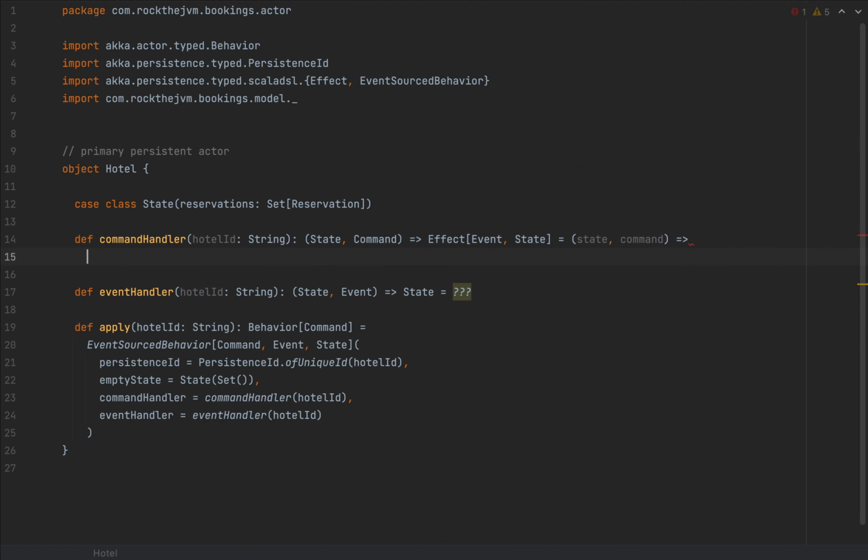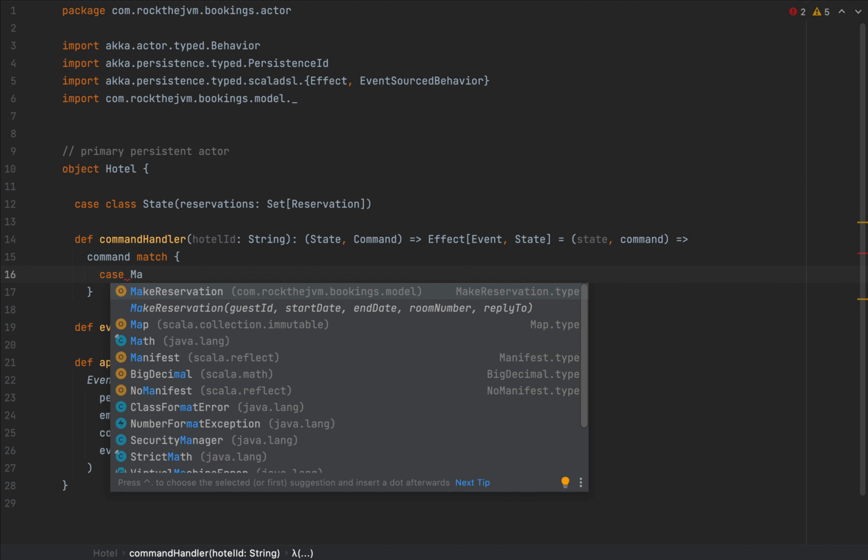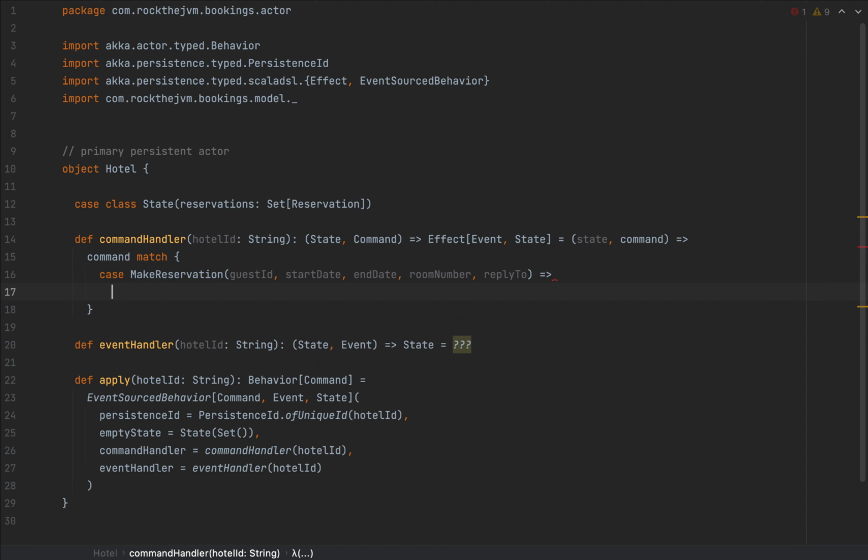So I'm going to run a pattern match. I'm going to say command match. And in case we get a make reservation, for all the constituent parts, I'm going to run the following logic. First, I'm going to find if there's any conflicting reservation for the hotel plus room interval that I have here in my reservation. If this combination conflicts with any reservation in this set, then I'm going to return some sort of failure. Otherwise, I'm going to persist. I'm going to say reservation accepted.